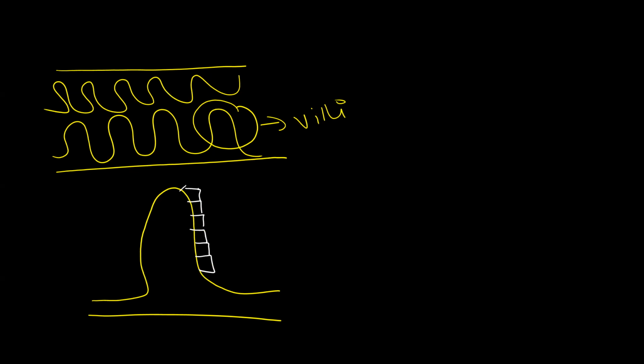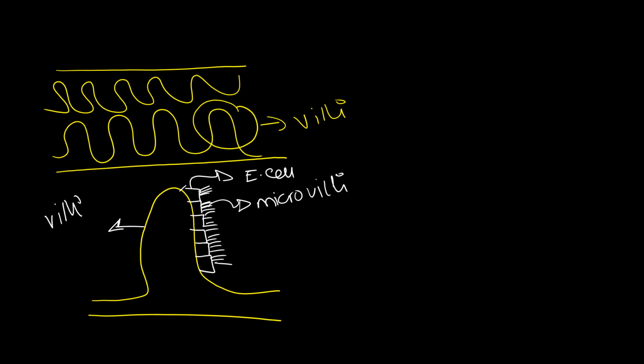And these epithelial cells themselves, they have microvilli. Very good, because a lot of students get confused between the villi and the microvilli. The villi is one big fold. This is the villi that is lined by epithelial cells. These are the epithelial cells. And these epithelial cells are further lined with microvilli. So the microvilli is smaller than the villi. They both have the same function, which is to increase the what? Surface area. Correct, to increase the surface area.